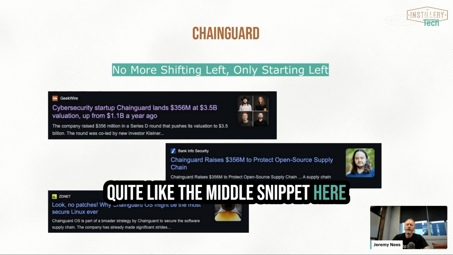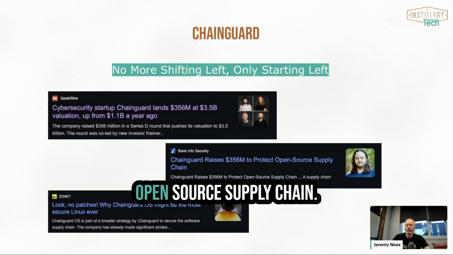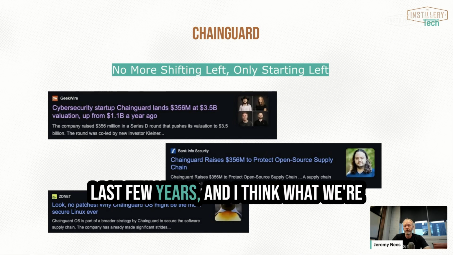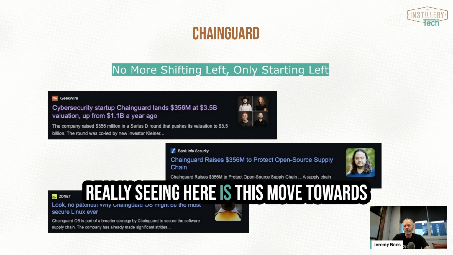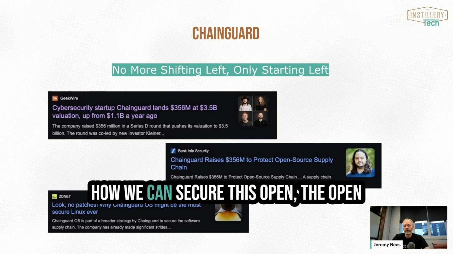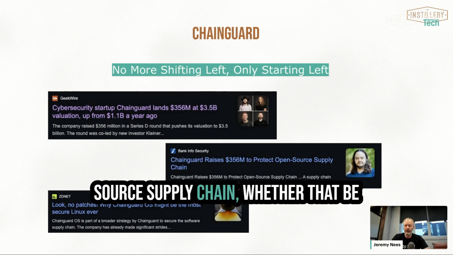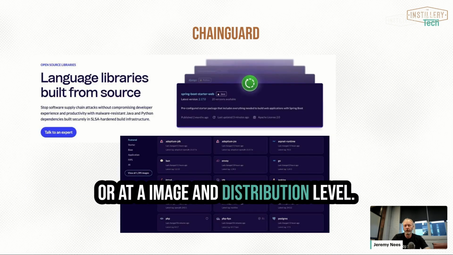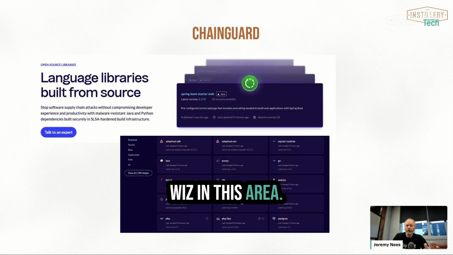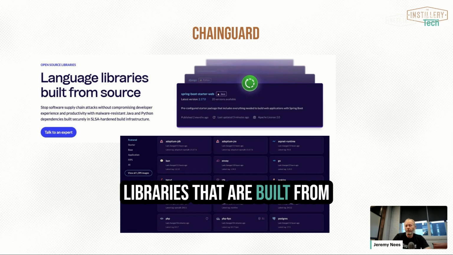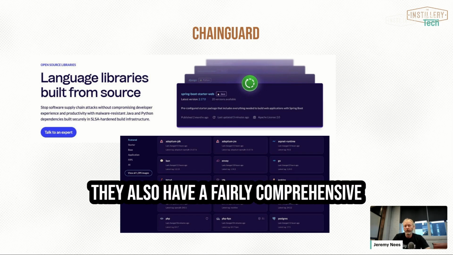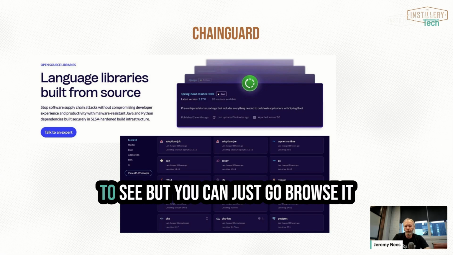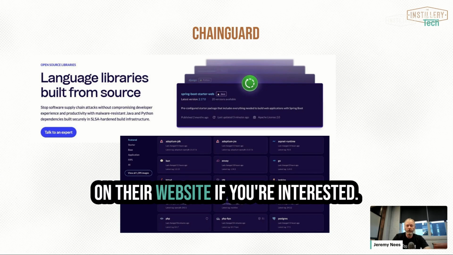Quite like the middle snippet here where Chainguard talk about protecting the open source supply chain. Supply chain risk has obviously been a huge topic for our industry over the last few years. And I think what we're really seeing here is this move towards how we can secure the open source supply chain, whether that be at an application or code library level or at an image and distribution level. Chainguard in this area, so they've got language libraries that are built from source and built to be secure. They also have a fairly comprehensive image library, which there's a screenshot there, but a bit small to see, but you can just go browse it on their website if you're interested.